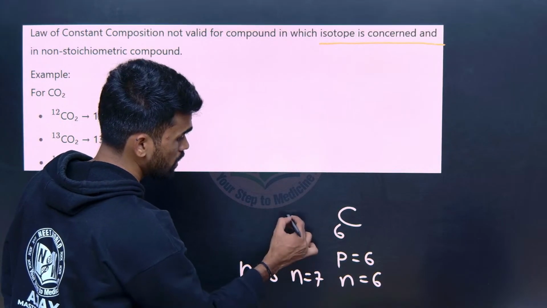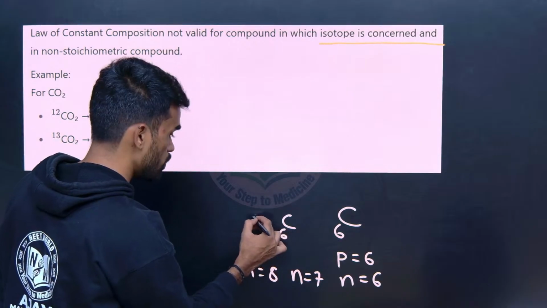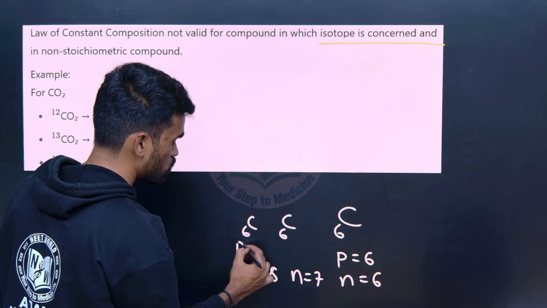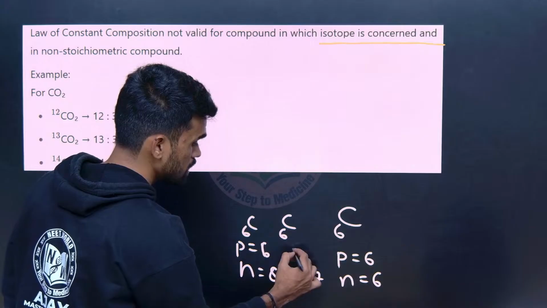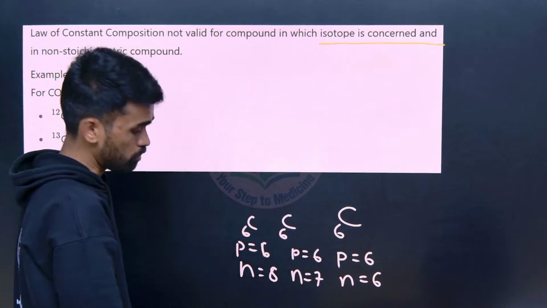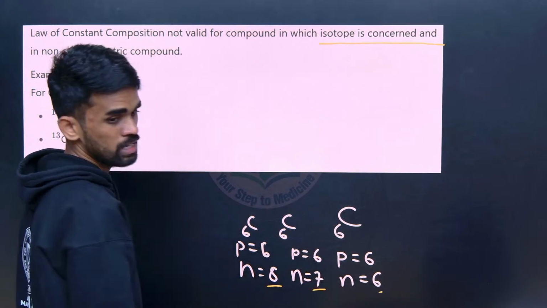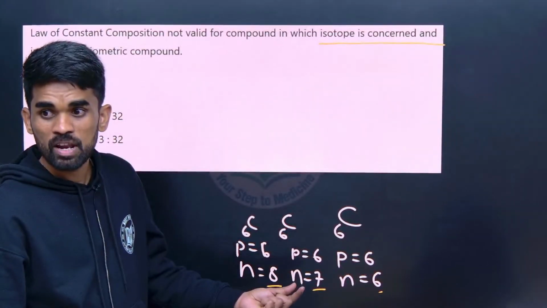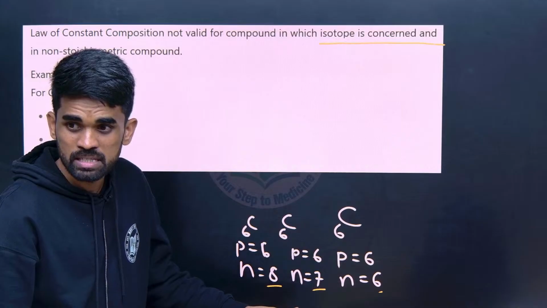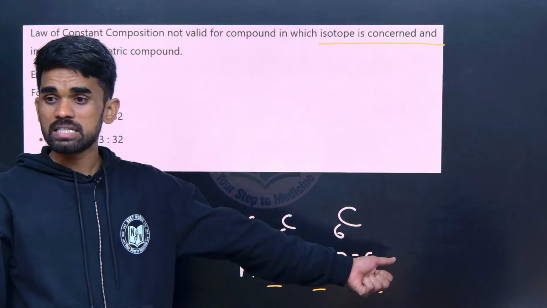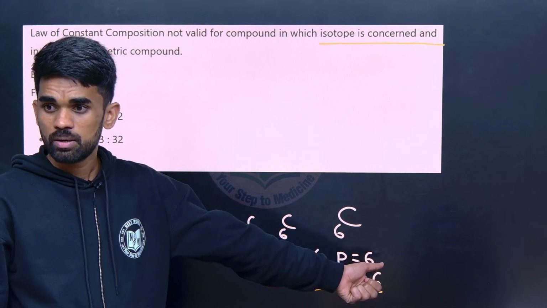When it is 7, we get a carbon with atomic number 6 only, because protons always remain the same here. But the number of neutrons varies. So the atomic number is the same, but the mass number varies, because mass number is the sum of neutrons plus protons.